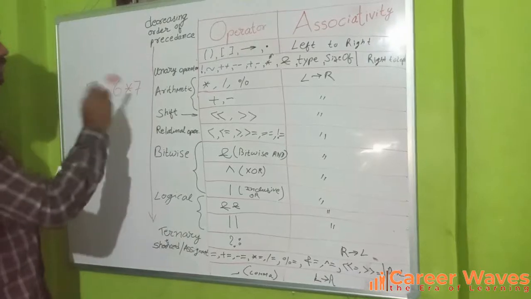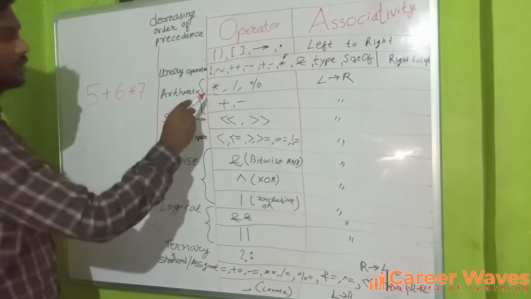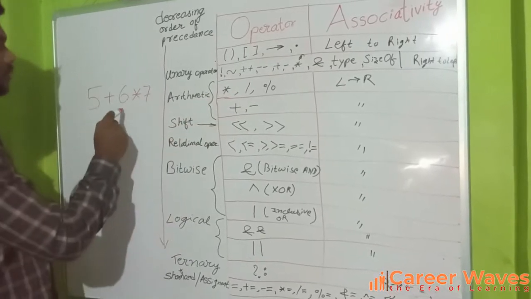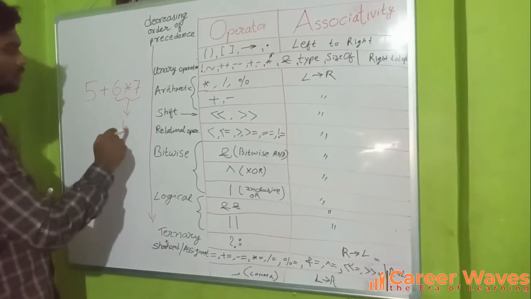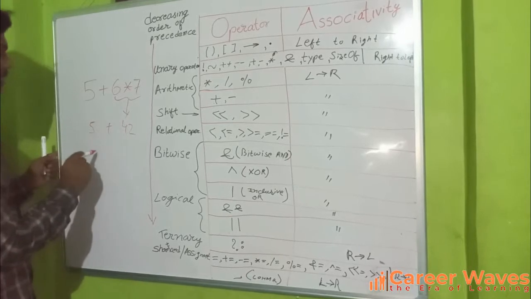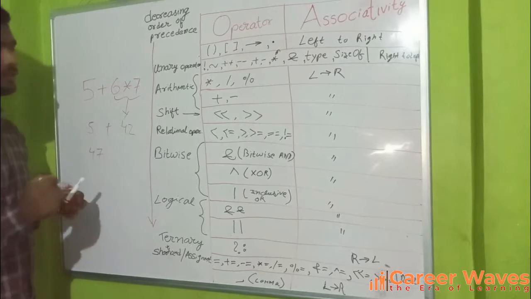Now, 5 plus 6 into 7, how will it be solved? For star, the precedence is higher than plus, so first we resolve this. 6 sevens are 42, and then 5 plus 42 becomes 47. So the output for this will be 47.